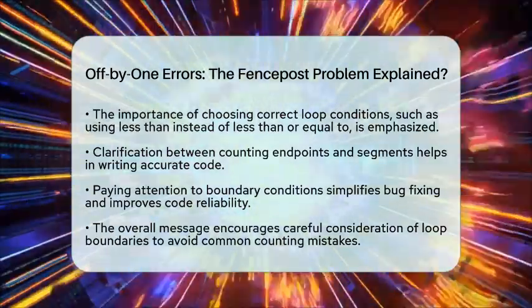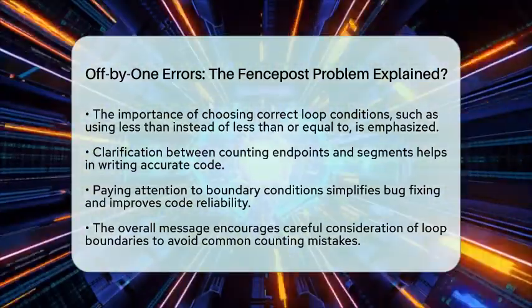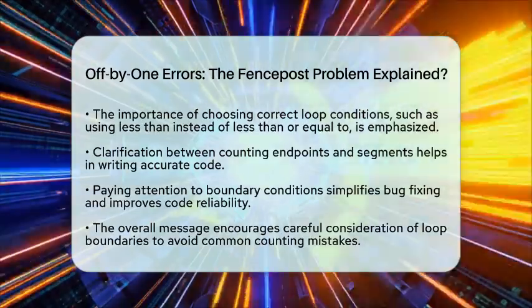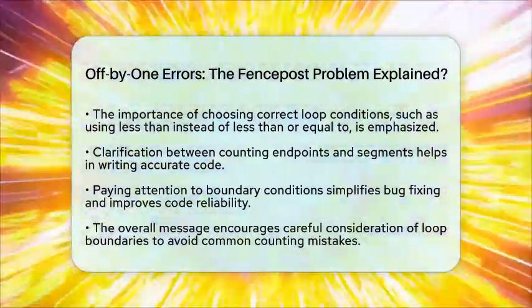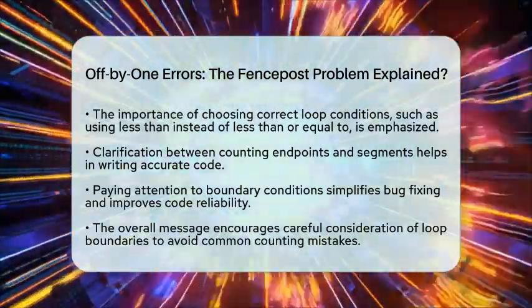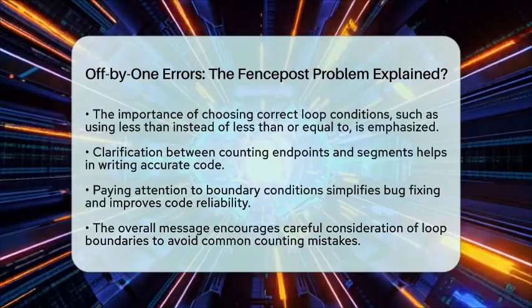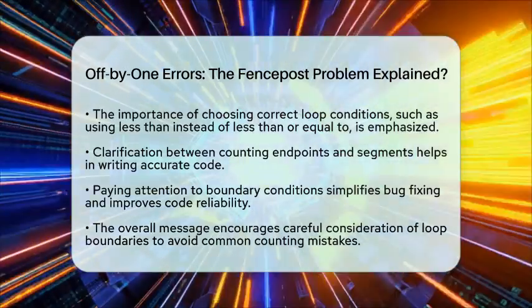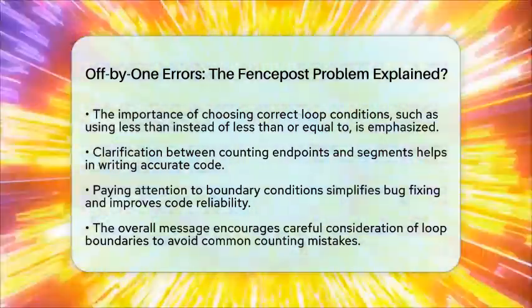Clarifying this helps you write better code and catch off by one errors early. When you get used to thinking about whether your loops include or exclude boundary points, fixing bugs becomes much easier. It's all about paying attention to the details of your counting and making sure your code matches your intentions.